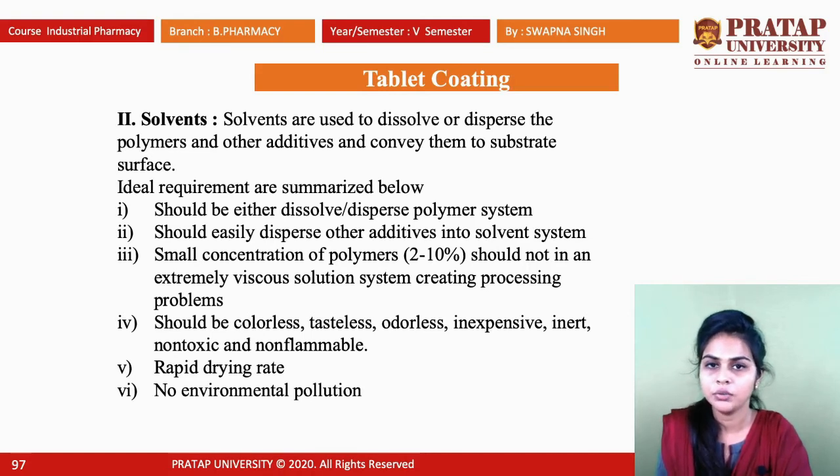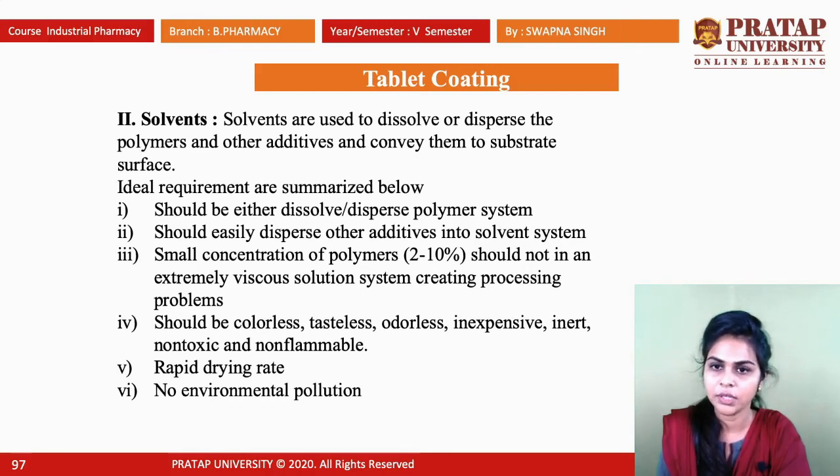Next is solvent. The solvents are used to dissolve or disperse the polymer and other additives and convey them to the substrate surface. We use solvent to dissolve the polymers, okay, the polymers which we use for tablet coating. It is a component of tablet coating.